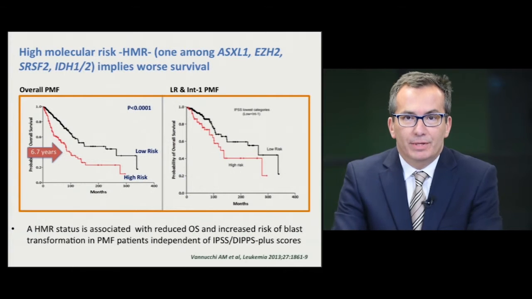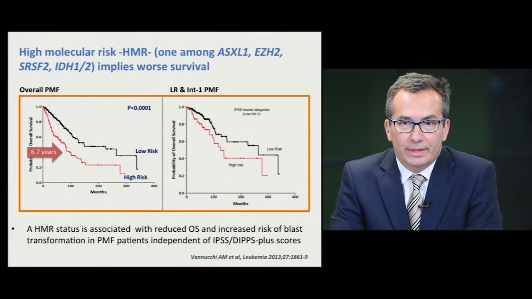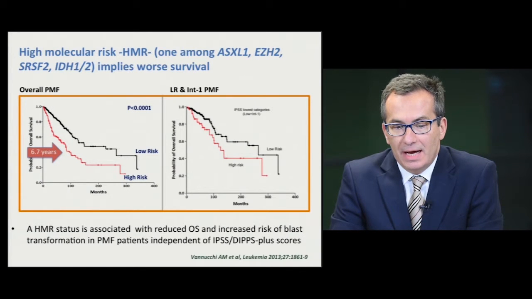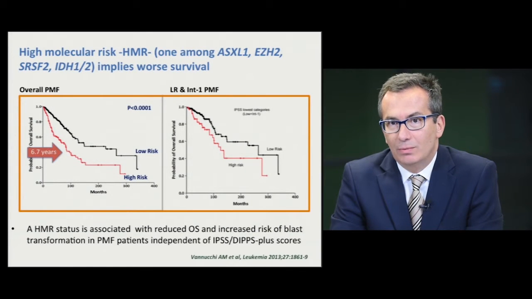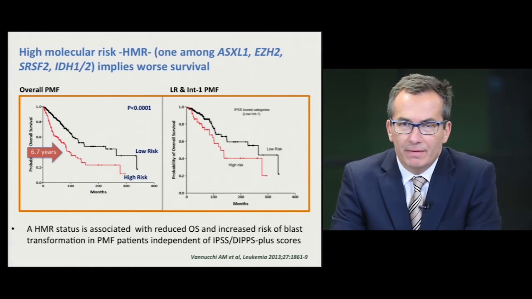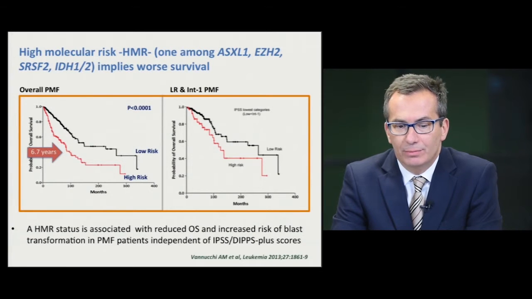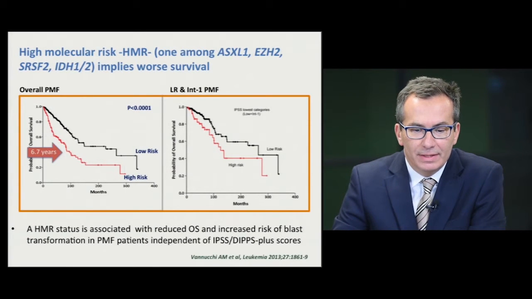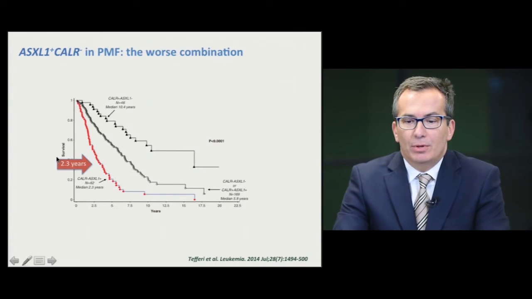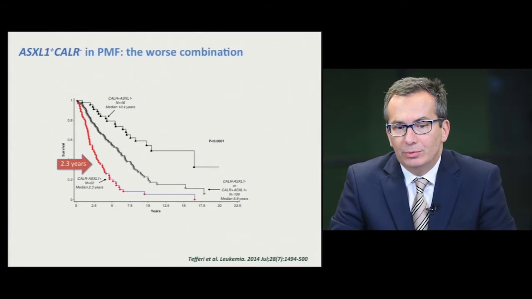And we also have information on additional mutations that we can test with NGS technique. This high molecular risk profiling means that one patient may have one among ASXL1, EZH2, SRSF2, and IDH1 and 2 mutations. If a patient presents one of these mutations, the median survival is 6.7 years. That is quite low. And among these additional mutations, the worst is ASXL1.